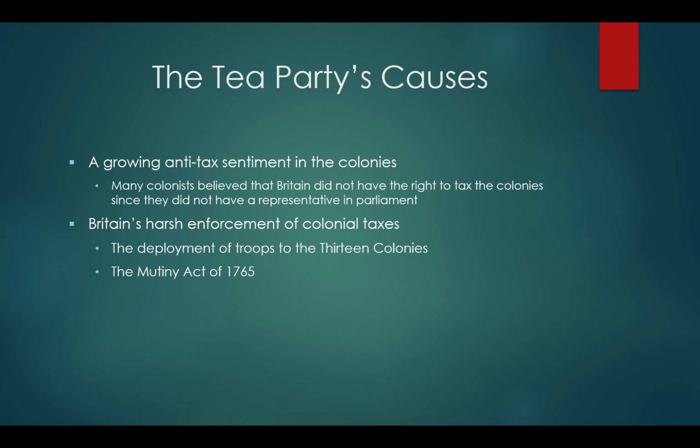Numerous events led to the Boston Tea Party. These incidents include a growing anti-tax sentiment, as the colonists believed that Britain did not have the right to tax them without their representation in Parliament, and Britain's harsh enforcement of colonial taxes, which was especially evident in Britain's troop deployment in the colonies and the passing of the Mutiny Act of 1765.